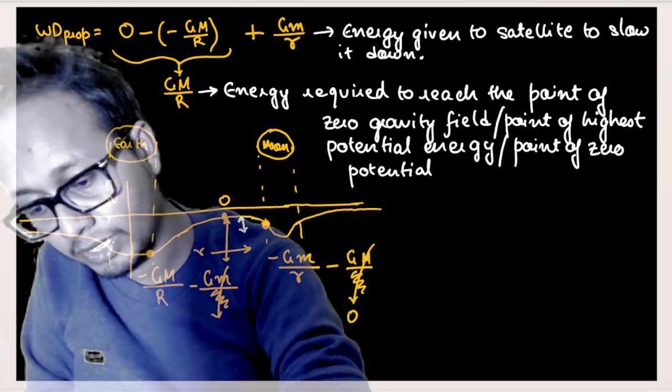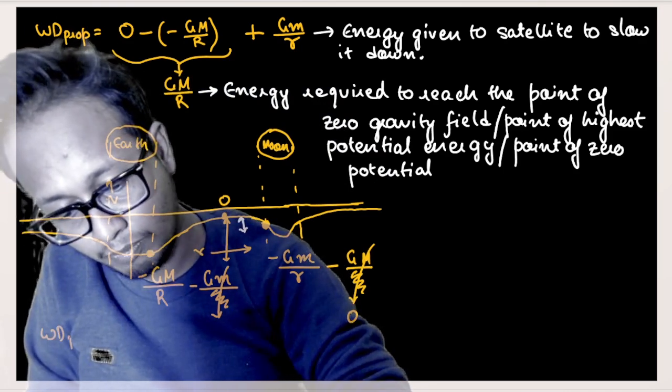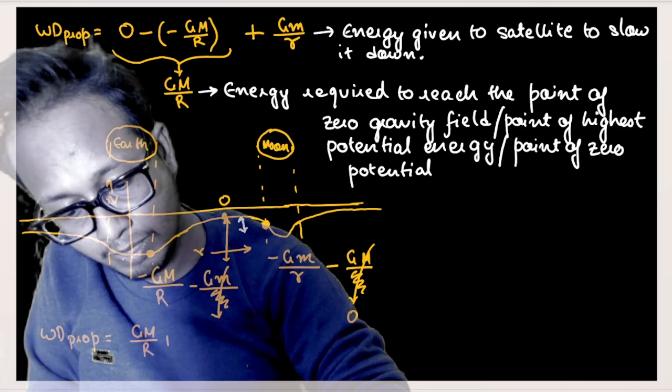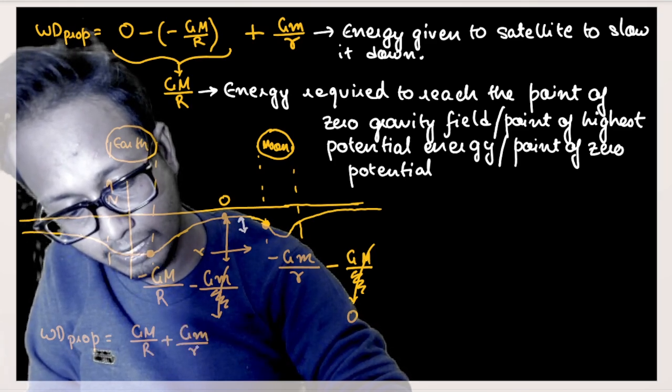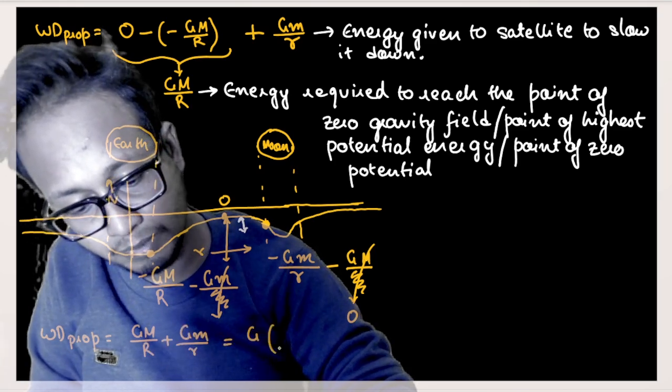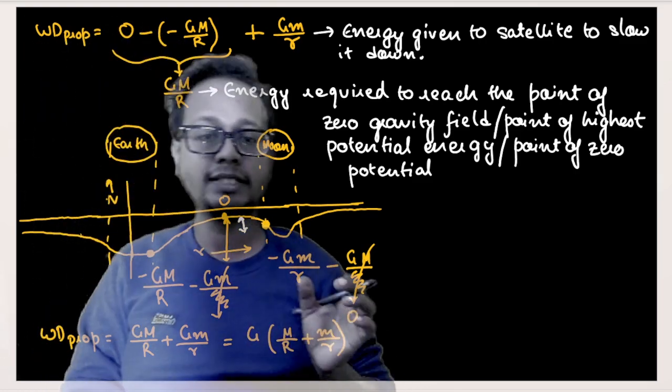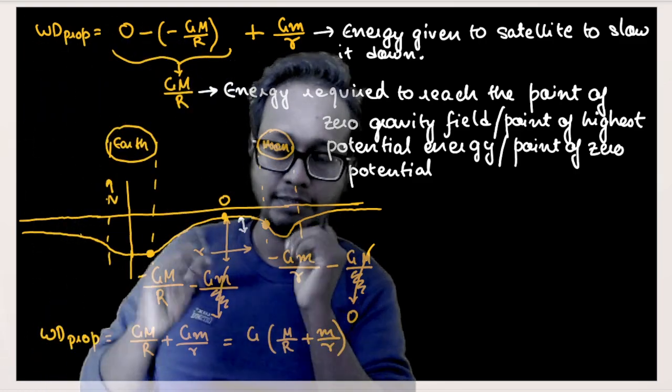Okay, so our total work done is nothing but work done by propulsion energy is nothing but GM by r plus GM by r. Or if I take G common, it is nothing but mass of earth by radius of earth plus mass of moon by radius of moon. And this is the answer that is given. And this is actually the correct explanation.